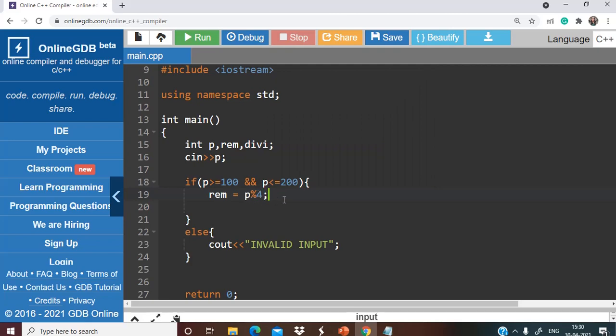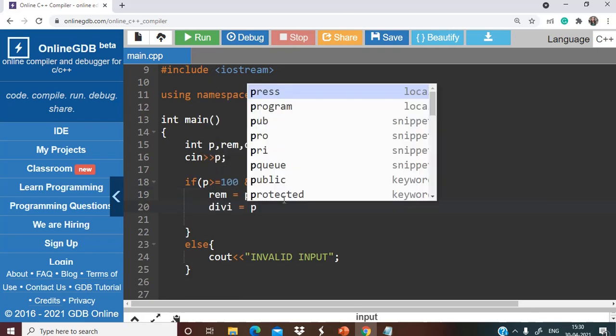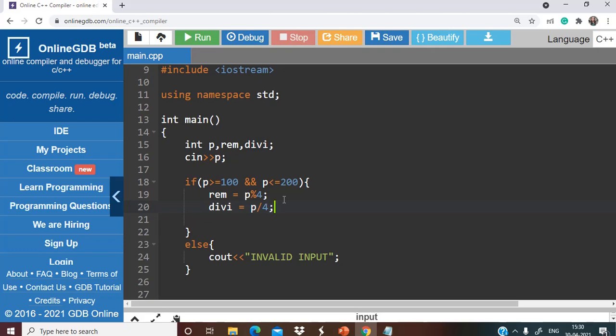If the value is divisible by 4, for sure the mod operation will give us 0 as the output. And if it is something like odd, for example 127, what will be stored in rem in that case? 3 will be stored, right? Also let's take this dv, so that will be storing the quotient that we'll be getting after dividing P by 4. So rem is storing the remainder and dv is storing the quotient.